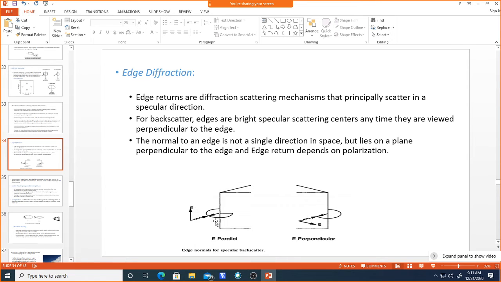Whatever edge diffraction returns the wave depends on the polarization of the wave, whether it is vertically polarized or horizontally polarized. Based on that, we can get the diffracted wave energy. If it is orthogonally polarized, minimum energy will be received, and if you receive the same polarization, you will get the maximum energy.